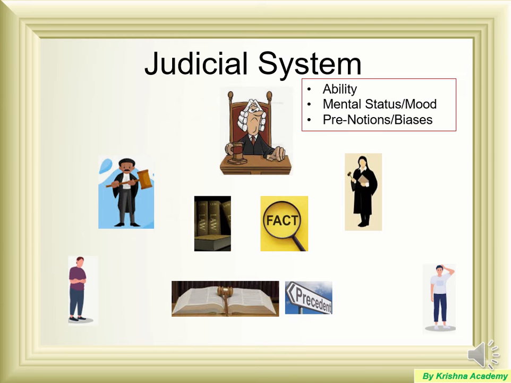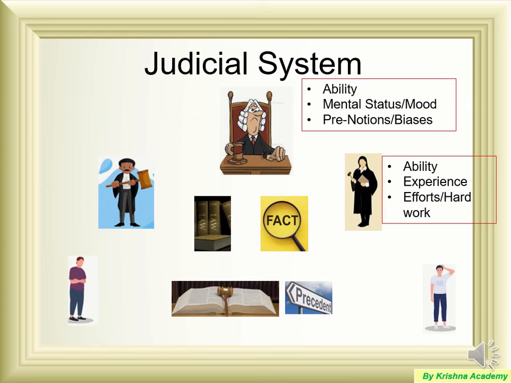In the same case, the judicial decision may be different. It also is affected by the advocate's ability, his or her experience, and how much effort or hard work the advocate has put in to prepare for the court. So all these are the scope of subjectivity, where the outcome of the same case may vary.